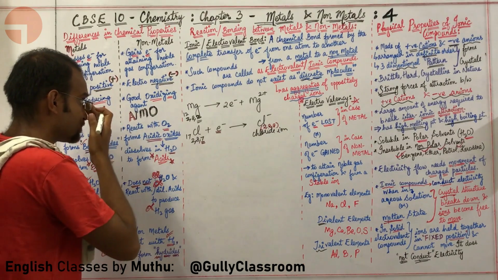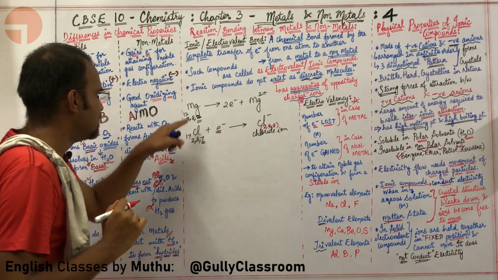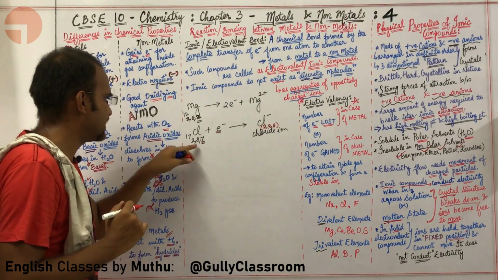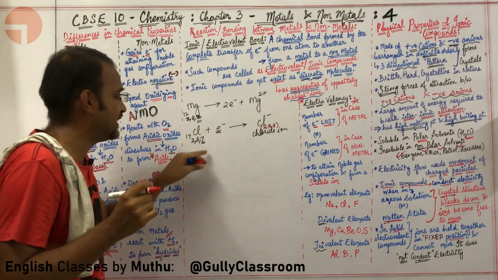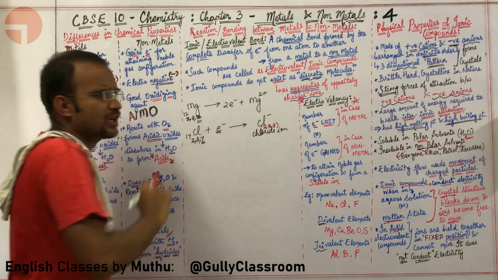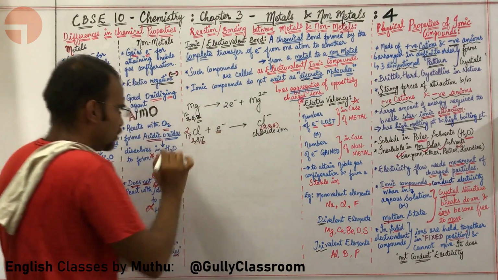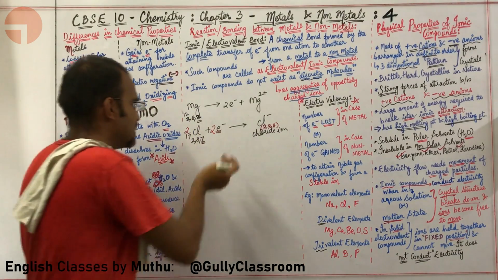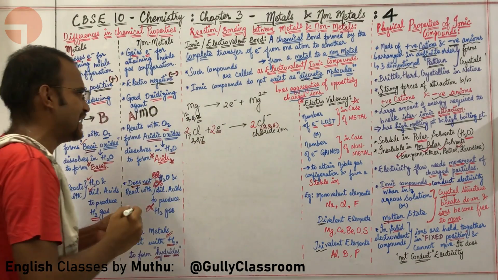Now, let me ask you something interesting. Here, magnesium is losing 2 electrons, but there is only one chlorine. Chlorine has the capacity to take only 1 electron. So how will chlorine accommodate these 2 electrons? The simple idea is, we are going to have 2 chlorines. Because there are 2 chlorines, they can accommodate 2 electrons, and will form 2 chloride ions.